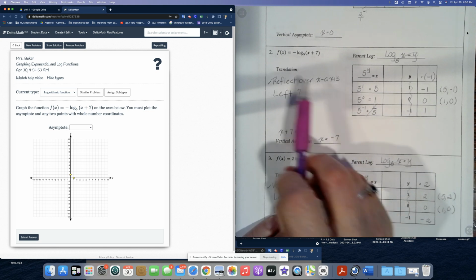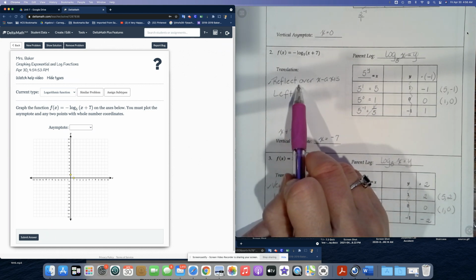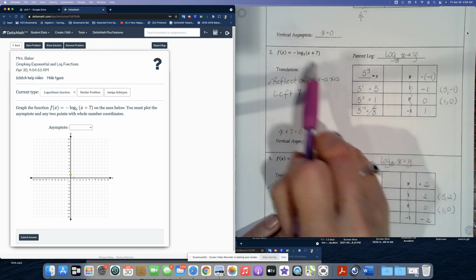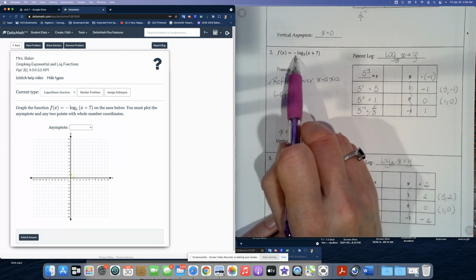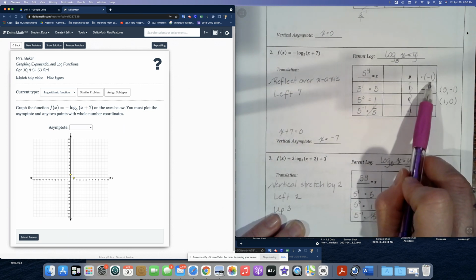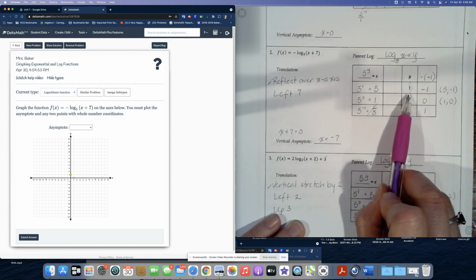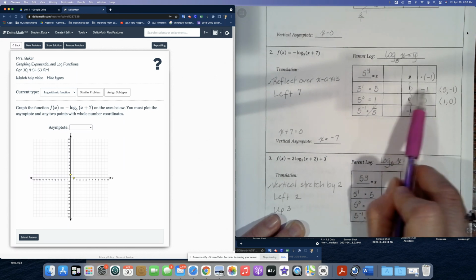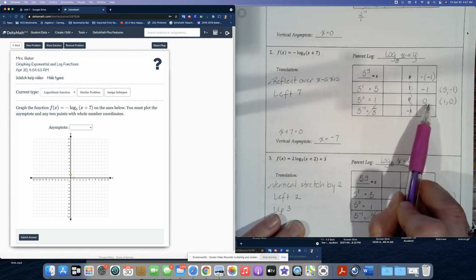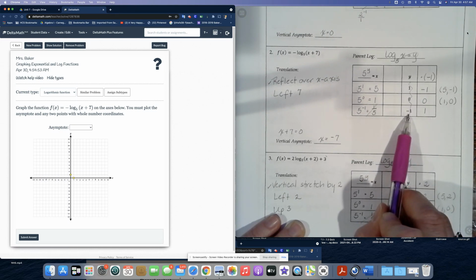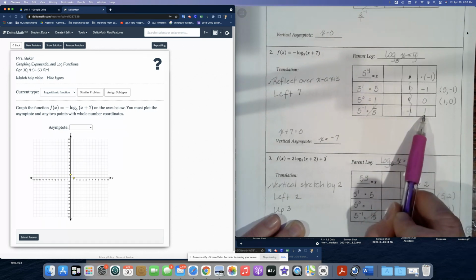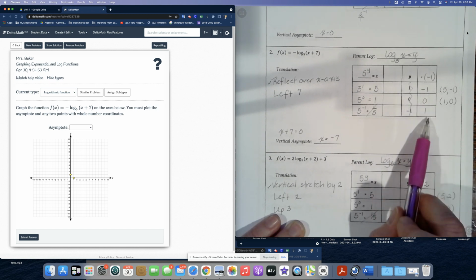Now, remember what we have to do. We have to reflect over the x-axis. We have a negative sign out here. You can think of this as a negative 1. So we have to multiply all of our y values by negative 1. So 1 times negative 1 becomes negative 1. 0 times negative 1 is 0. And negative 1 times a negative 1 gives us a positive 1. So these are our new y values.